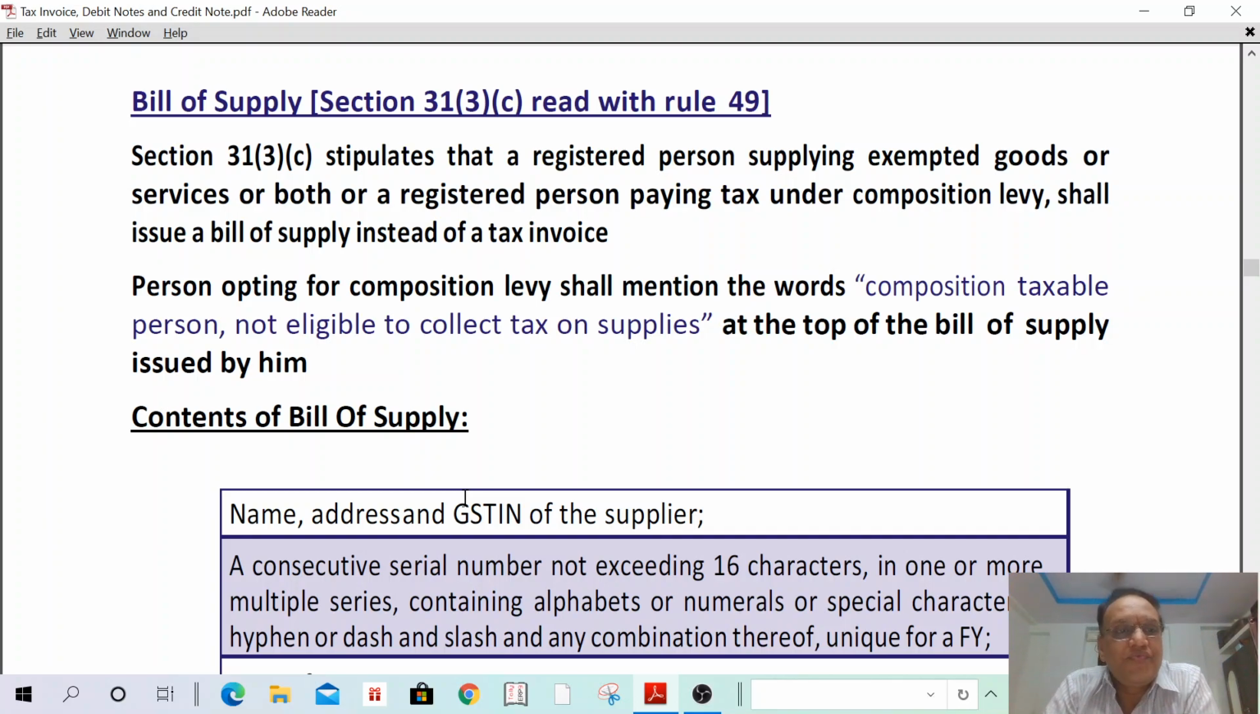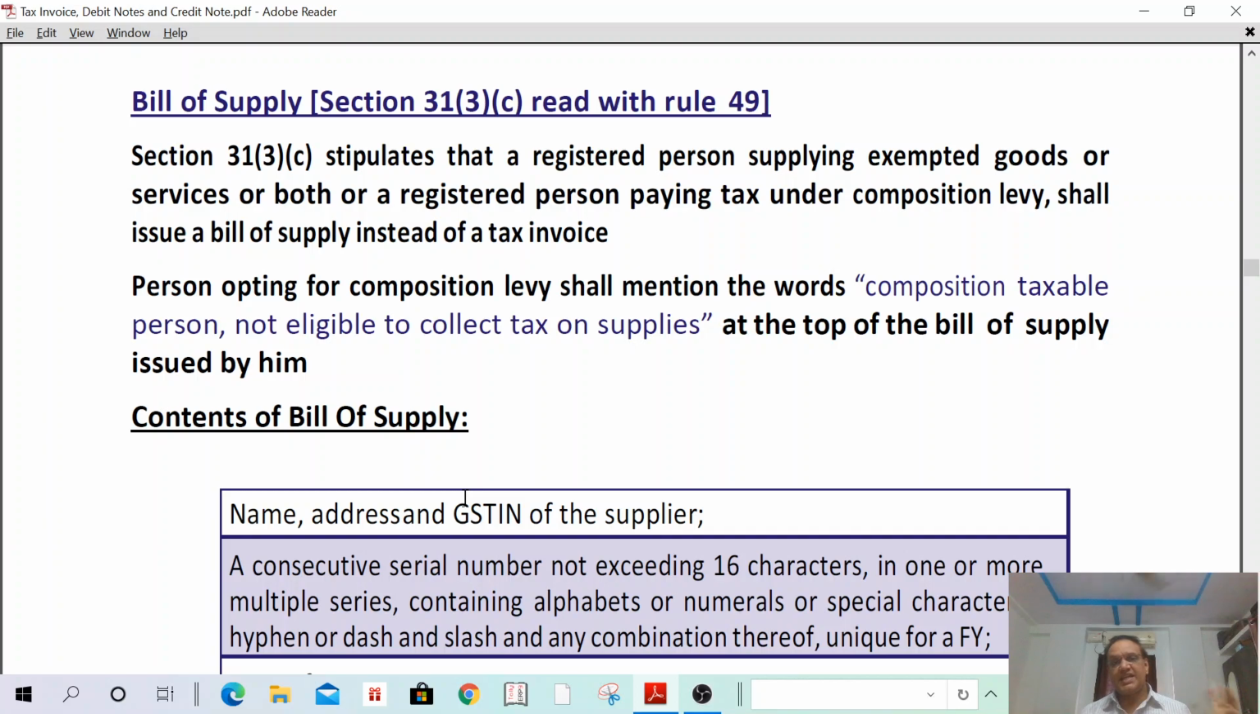I can read now. Section 31(3)(c) stipulates that a registered person supplying exempted goods or services or both, or a registered person paying tax under composition levy, shall issue a bill of supply instead of a tax invoice. Instead of a tax invoice, they can issue a bill of supply because they are not collecting the taxes. A person opting for composition levy shall mention the words "composition taxable person, not eligible to collect taxes on supplies" at the top of the bill of supply. So two persons are eligible to issue a bill of supply.